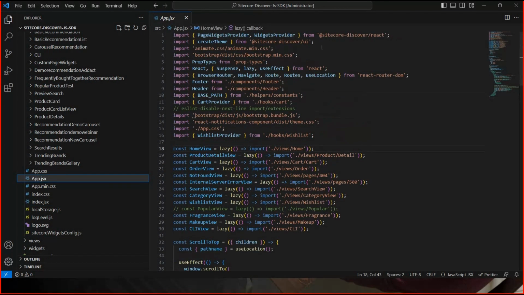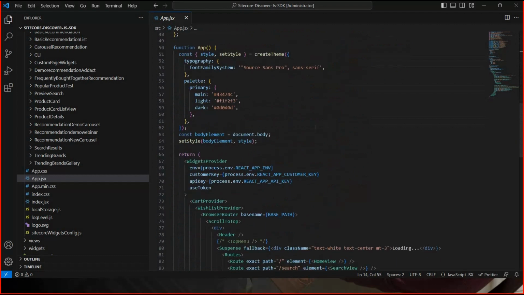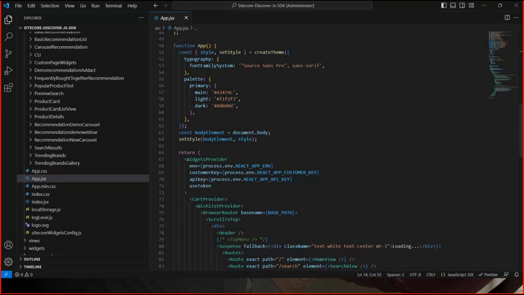With this SDK, the two most important npm libraries we have to install are React and UI, and based on that it will integrate into your application, your e-commerce platform. You can see React and UI is already there. After that, you have to configure these variables: env, customer key, API key.